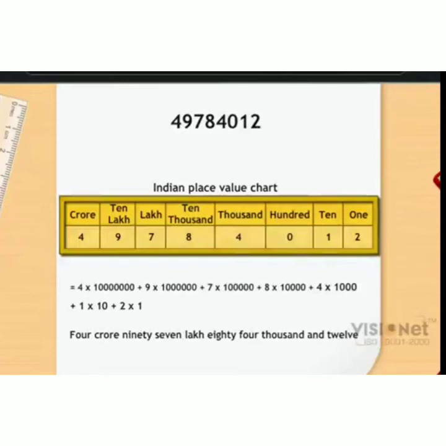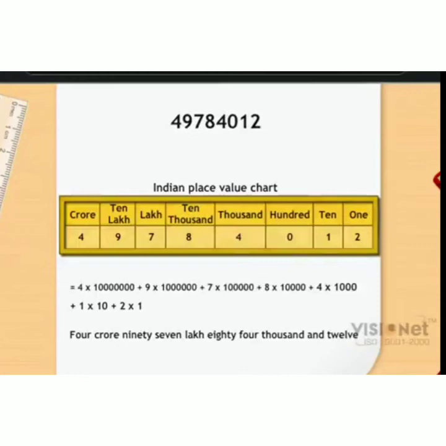How many lakhs? 97 lakhs. How many thousands? 84,000. How many hundreds? No hundreds but 12 ones. So I have to read 4 crore, 97 lakh, 84,000 and 12.